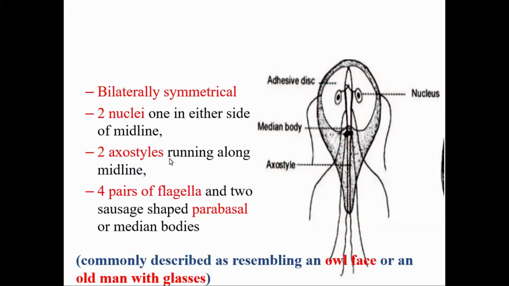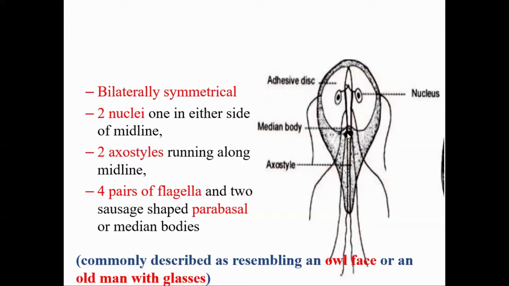And it has two axostyles running along the midline of the trophozoite. And it has four pairs of flagella, which means altogether it has 8 flagella. And it has two sausage-shaped parabasal or median bodies.